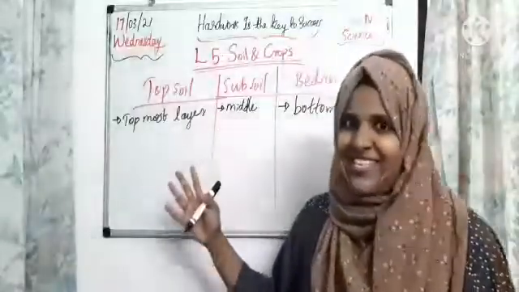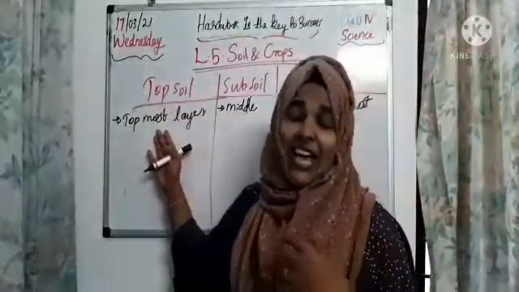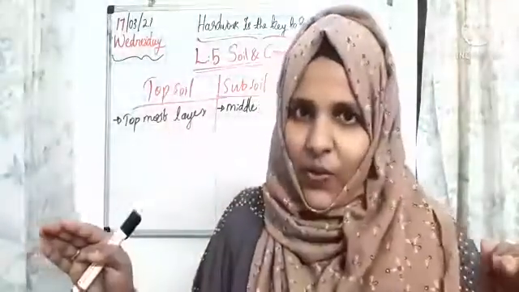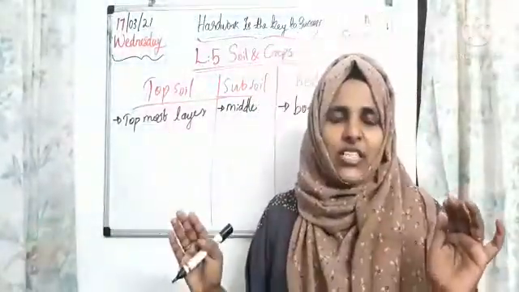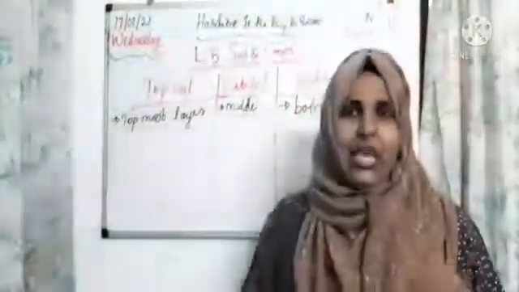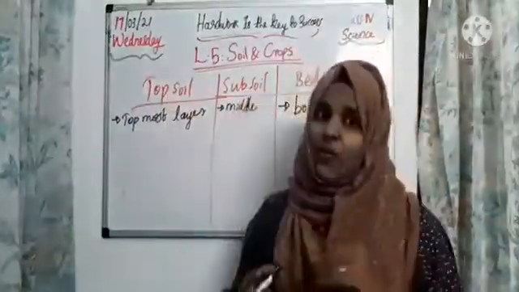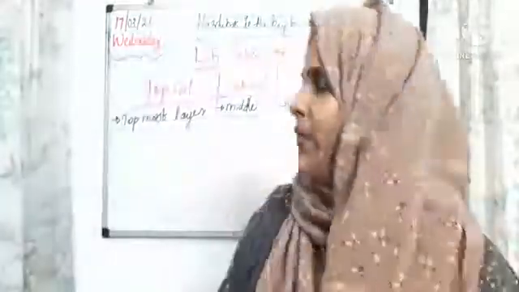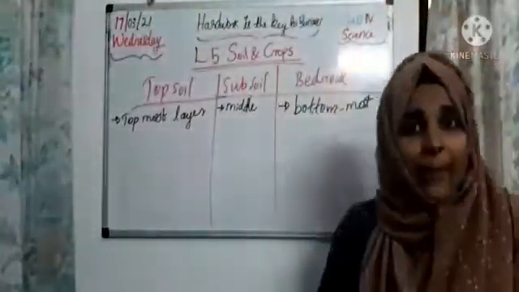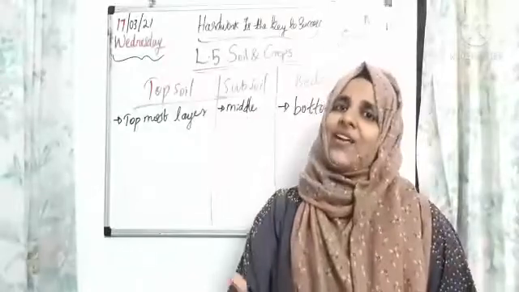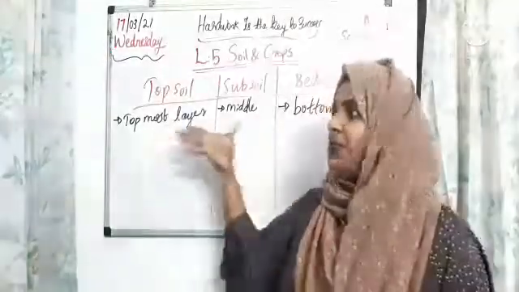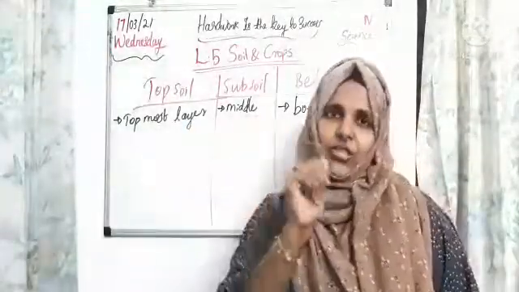So what are the differentiations? Topsoil is the topmost layer of the soil. Then subsoil is the middle layer of the soil, the second layer, just below the topsoil. What do we call it, children? Subsoil. Then third one is bedrock, the bottommost layer of the soil. Now you understand the differences of these three? Okay, good. Let's check the specialities of topsoil.